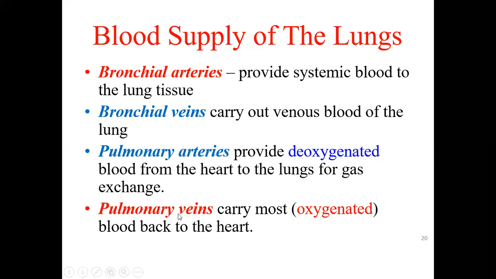Then we have the pulmonary veins, which carry the oxygenated blood back into the heart. Even though it is called a vein, it is carrying oxygenated blood from the lungs back into the heart. Okay, so that's why it is called a vein, because the blood is going to the heart. Whatever vessels carry blood to the heart are called veins. Whatever vessels carry blood away from the heart are called arteries. So here, because the blood is going back to the heart, it is called the pulmonary vein, and it carries the oxygenated blood.